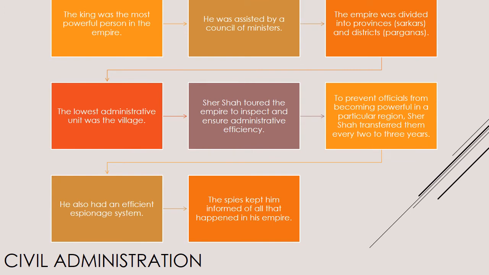Civil administration. The king was the most powerful person in the empire. He was assisted by a Council of Ministers. The empire was divided into provinces, that is Sarkars, and districts, that is Parganas. The lowest administrative unit was the village. Sher Shah toured the empire to inspect and ensure administrative efficiency. To prevent officials from becoming powerful in a particular region, Sher Shah transferred them every 2 to 3 years. He also had an efficient espionage system. The spies kept him informed of all that happened in his empire.